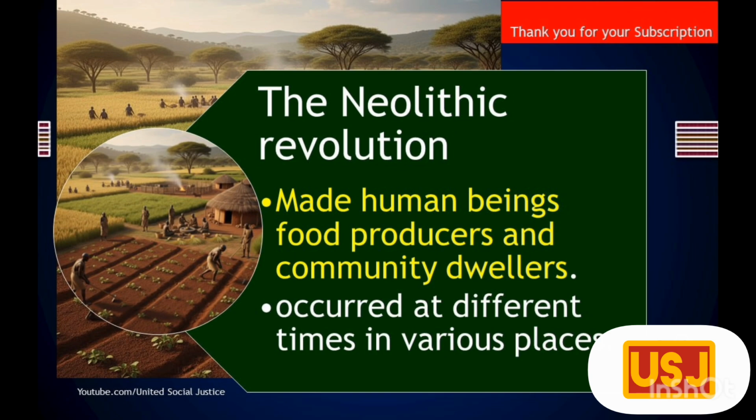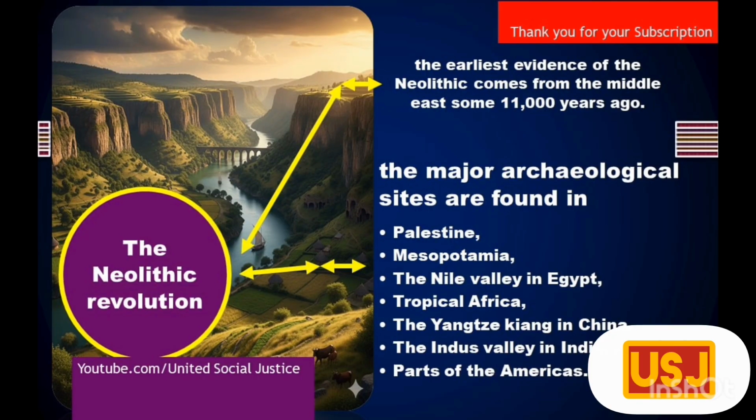The Neolithic Revolution occurred at different times in various places. The earliest evidence of the Neolithic comes from the Middle East. The major archaeological sites are found in Palestine, Mesopotamia, the Nile Valley in Egypt, tropical Africa, the Yangtze-Kiang Valley in China, the Indus Valley in India, and parts of the Americas.